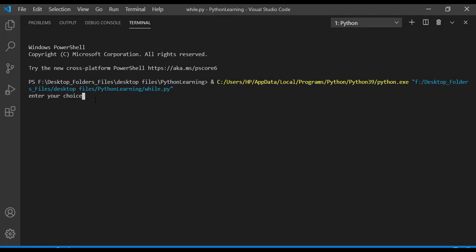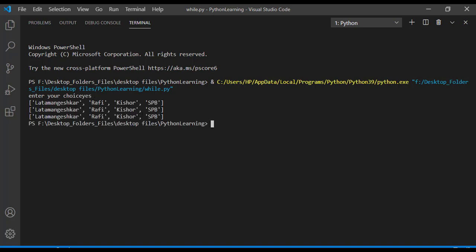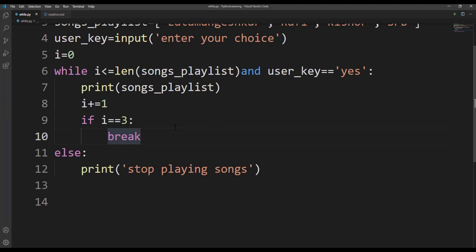So here you can see that it is asking us to enter our choice. Here I will again enter s. So now you can see that this list is getting printed only 3 times because here I am giving an if condition. I hope you are clear now with this.